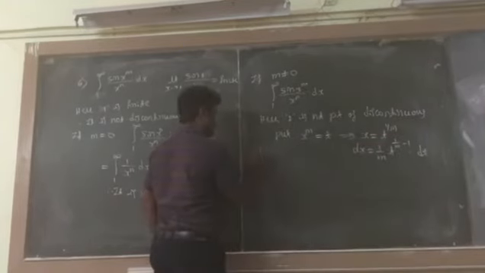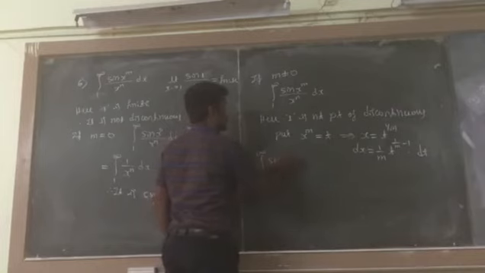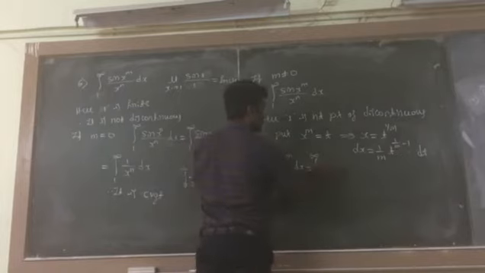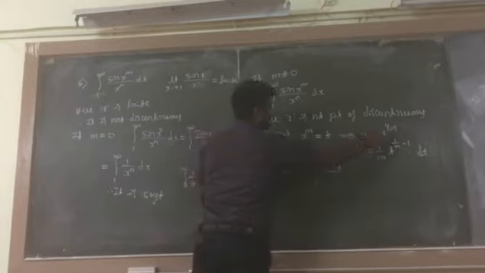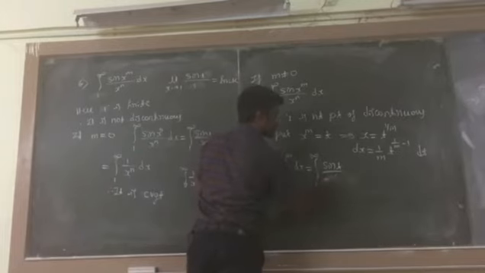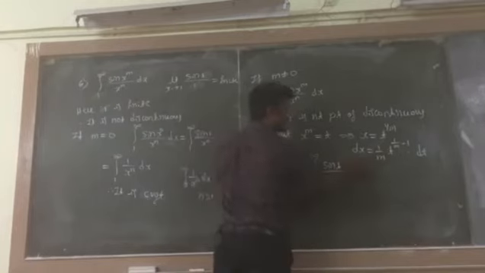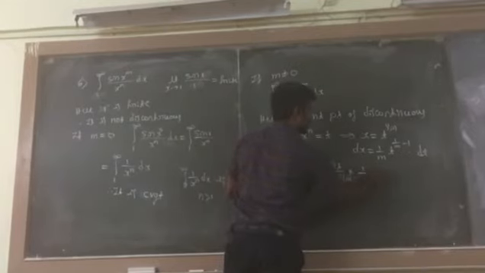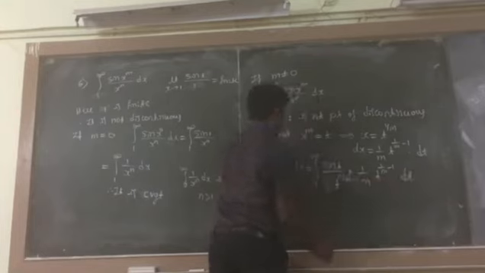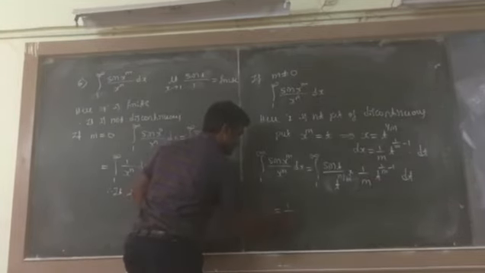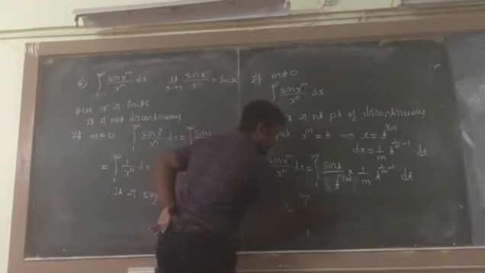So the integral from 1 to infinity of sin(x^m) divided by x^n dx equals the integral of sin t divided by (t^(1/m))^n. Simplifying, it is t^(n/m), and replacing dx with (1/m) t^(1/m minus 1) dt, that equals 1 by m times the integral from 1 to infinity of sin t divided by t^(n/m).